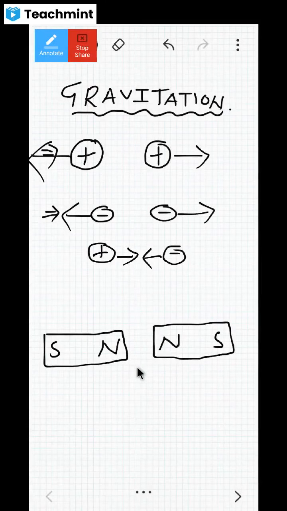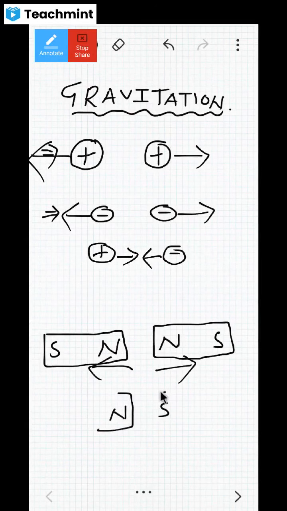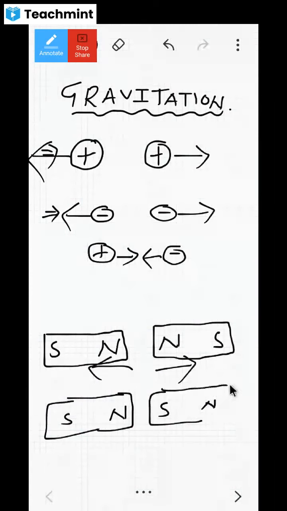Will they repel or attract? They repel. Then similarly, if north pole and south pole magnets are brought like this, what happens between them? They attract, no?